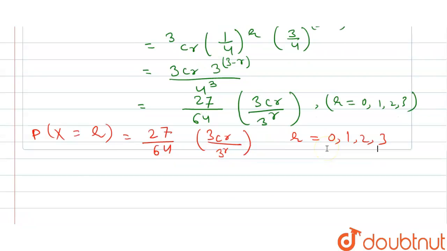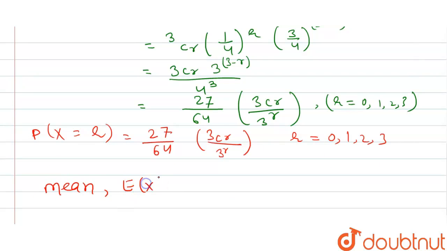Now find the mean. What is the mean? It is denoted as E of X, that is np. We know the value of n, that is 3, and we know the value of P, that is 1 by 4. So the mean is 3 by 4.